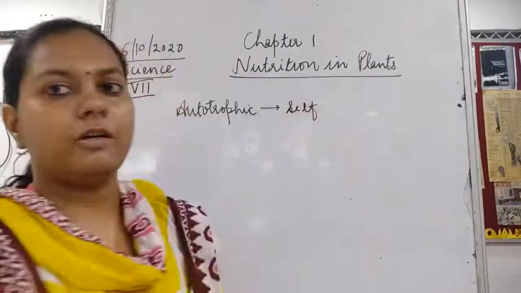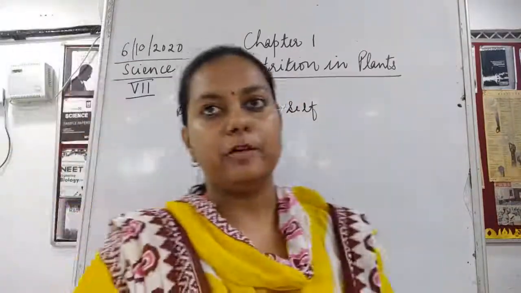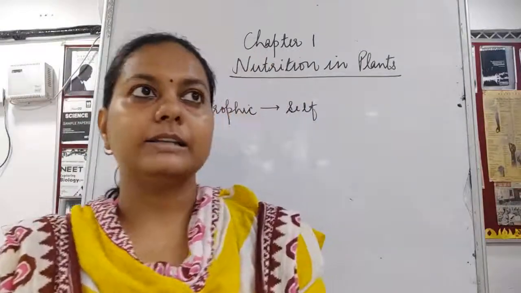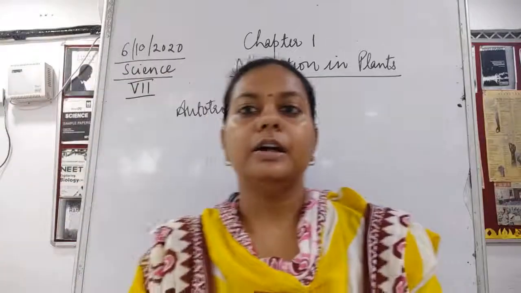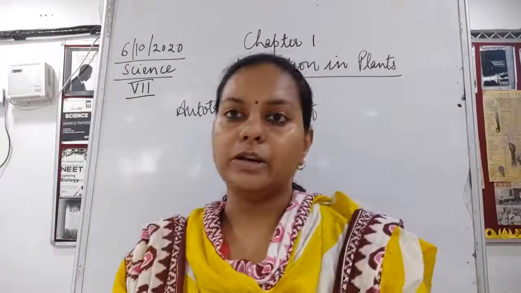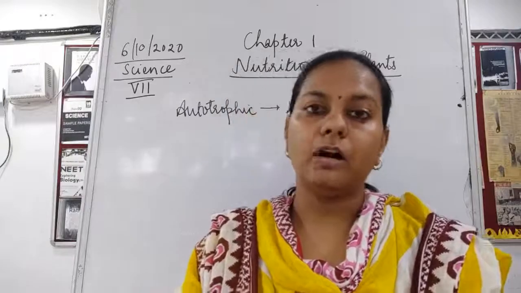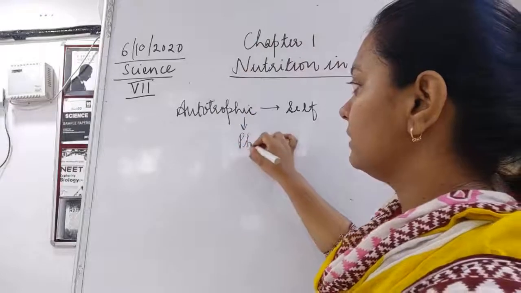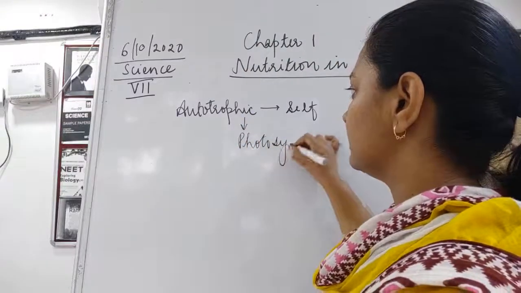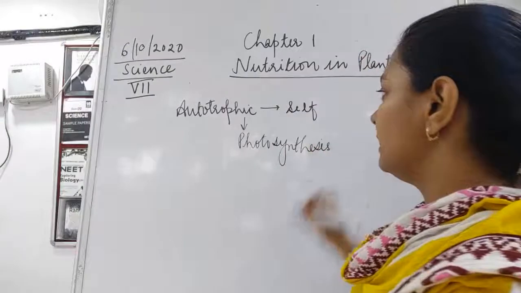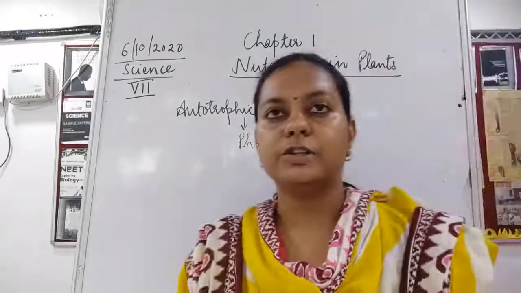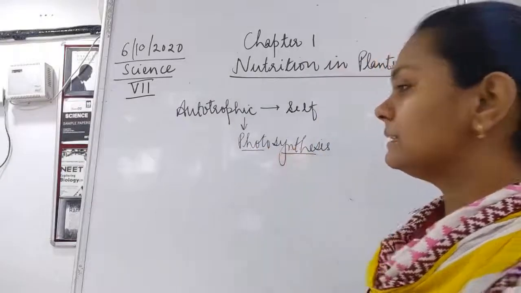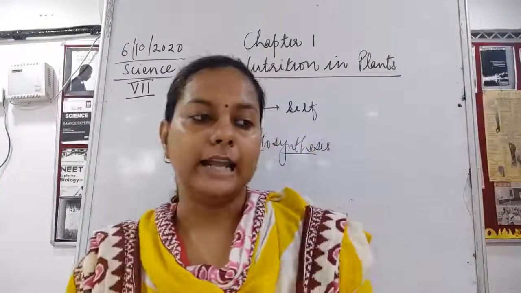Self-preparation of food takes place with the help of inorganic substances, that is carbon dioxide, water and minerals. Sunlight and chlorophyll are also required as raw materials for this process of nutrition in plants, which is known as photosynthesis. We studied the process of photosynthesis in detail, which is a process by which green plants synthesize their own food with the help of sunlight and chlorophyll.